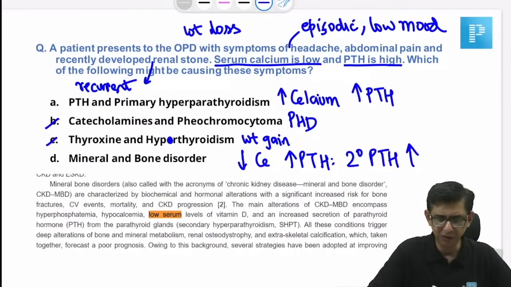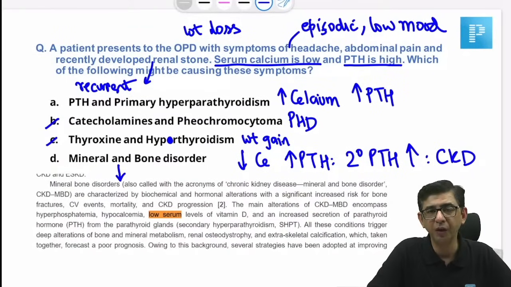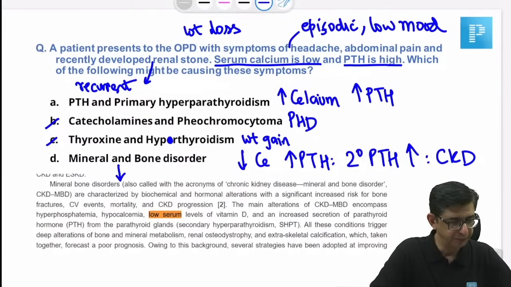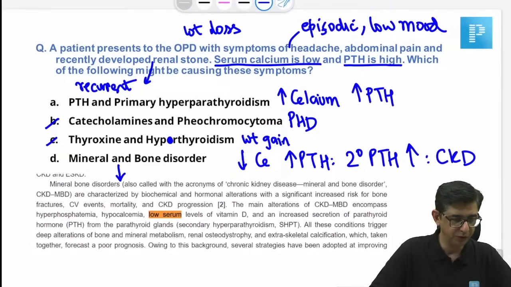I put up a reference for the same also. Mineral and bone disorder is CKD, because one of the leading causes of secondary hyperparathyroidism is going to be chronic kidney disease. So considering the fact that there is a low serum calcium in the patient, the correct answer for this one would be option number D.